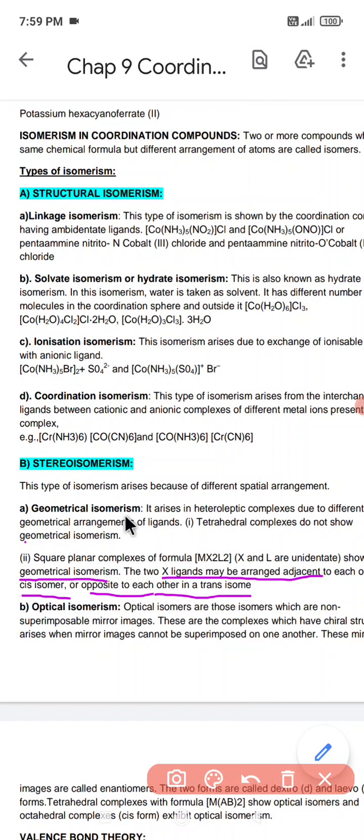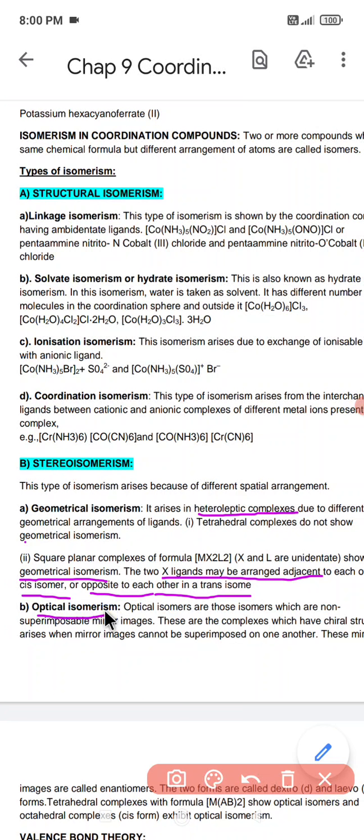Geometrical isomerism arises in heteroleptic complexes, which have different types of ligands attached to the central metal ion. Under that we have two types, tetrahedral complexes and square planar. Now the next one is optical isomerism.